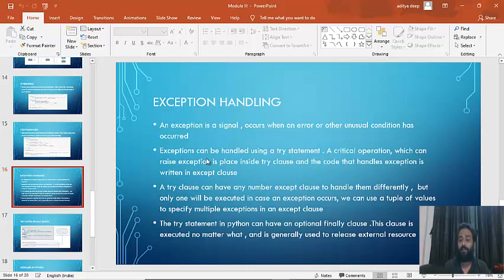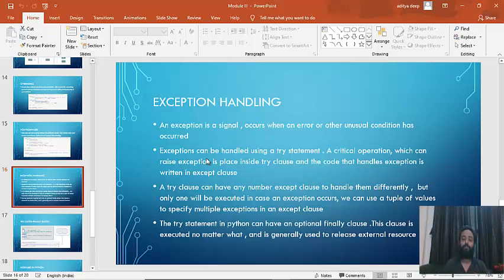An exception is a signal that occurs when an error or other unusual condition happens. Maybe it has encountered some wrong value. It will give you an error, give you an exception. But this can be handled. Why do we need to handle exceptions? We'll see that. So exceptions can be handled. Let me first explain, then we'll go through the theoretical portion.